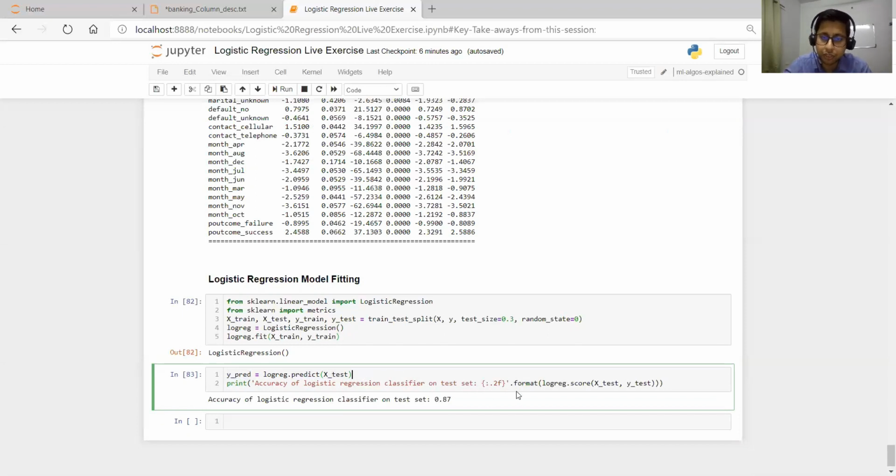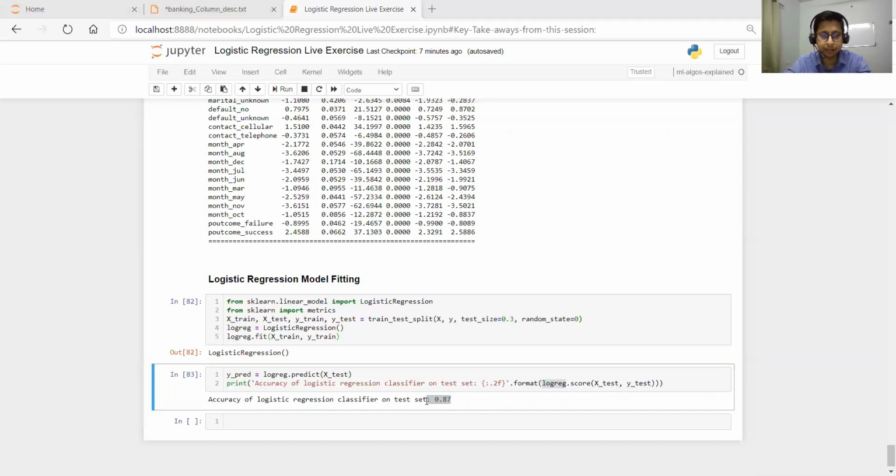Then we need to see the overall score, with x_test and y_test. Logreg contains our model. X_test is the test independent variable, and y_test is the test target variable. We want to see how well it has performed with respect to the test values. In the test data we already know the actual class, and against that we want to see our score. That's why we passed x_test and y_test to logreg, and we got an 87% score. Not bad, right?